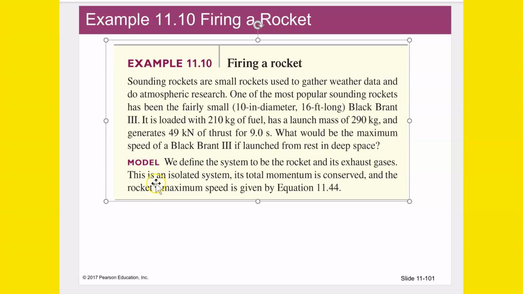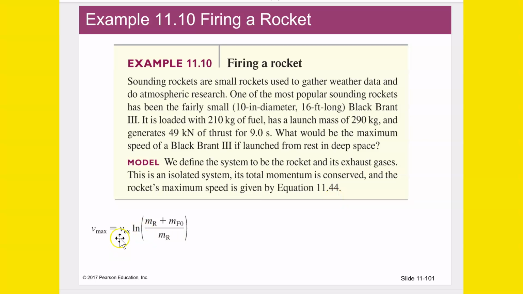What would be the maximum speed of a Black Brant 3 if launched from rest in deep space? The reason they're saying deep space is so that we know we should not account for gravity affecting anything. All right, we're going to need this maximum velocity equation from the previous slide that we probably wrote down. What do we have?